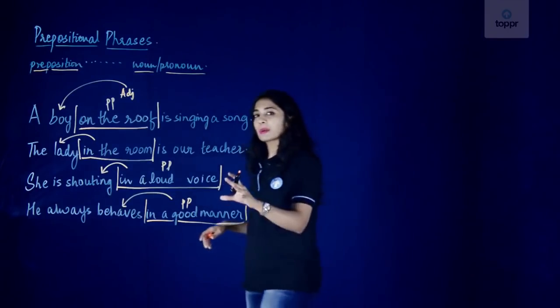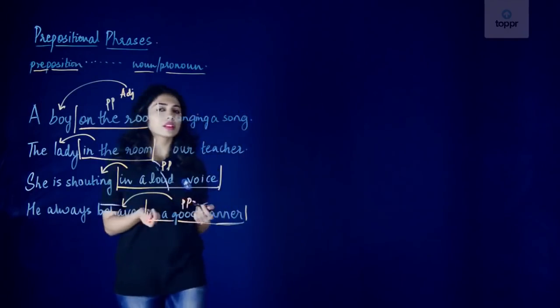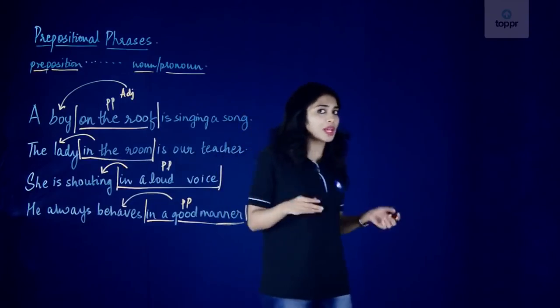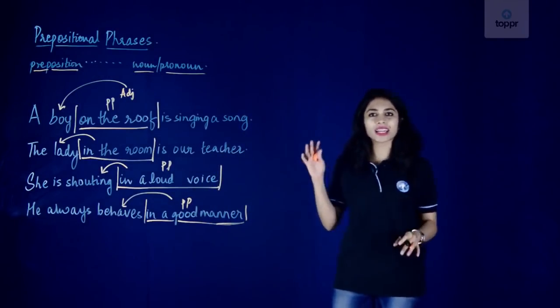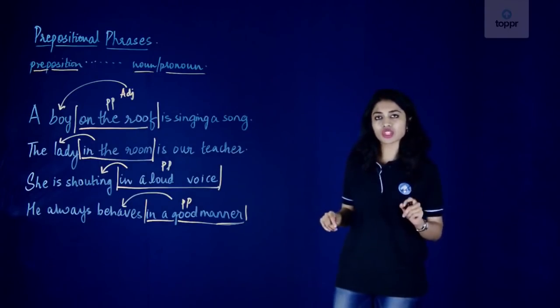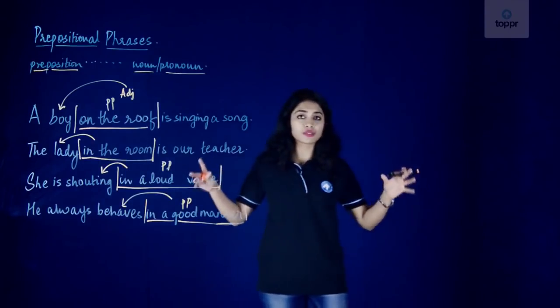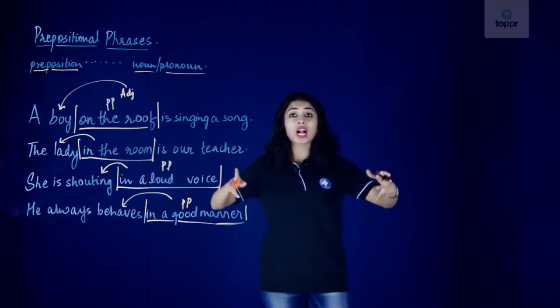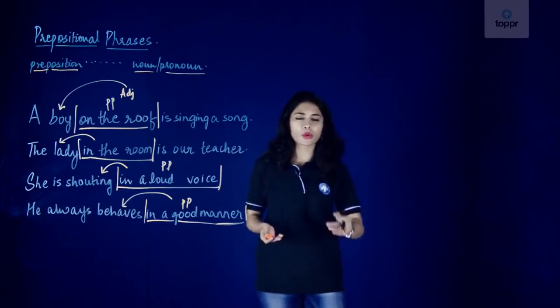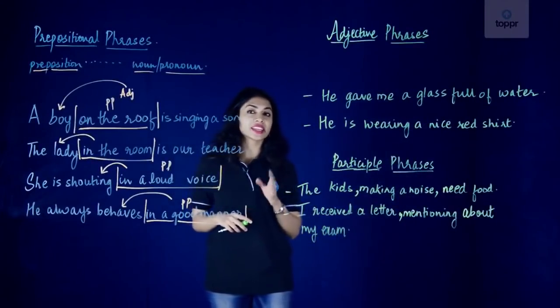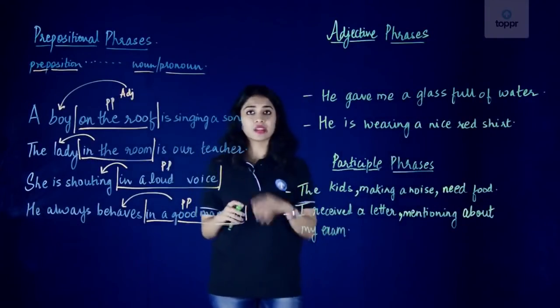So these are our prepositional phrases. Just remember one thing: a prepositional phrase always starts with a preposition. So we have in, over, under, at, on, all of these words are prepositions. And a prepositional phrase is a group of words that starts with a preposition and normally ends with a noun or a pronoun. So let's move on to our next type of phrase, which is the adjective phrase.